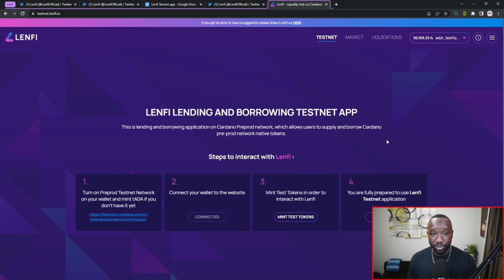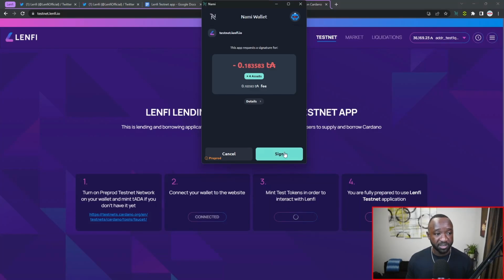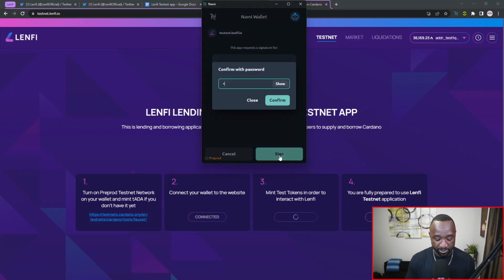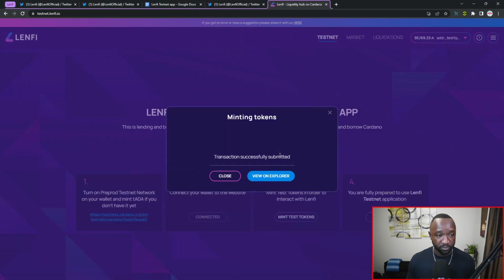Now, by default, when you connect for the very first time, because you will not have any tokens, you can actually go ahead and mint some test tokens. So just for the sake of this tutorial, I'm going to click on this option and I'm going to be prompted to sign this transaction. So I'm going to click on sign, enter my password, and click on confirm. And just like that, I've now gone ahead and minted some tokens. So if I wait about 2 to 3 minutes, I should receive some additional tokens.